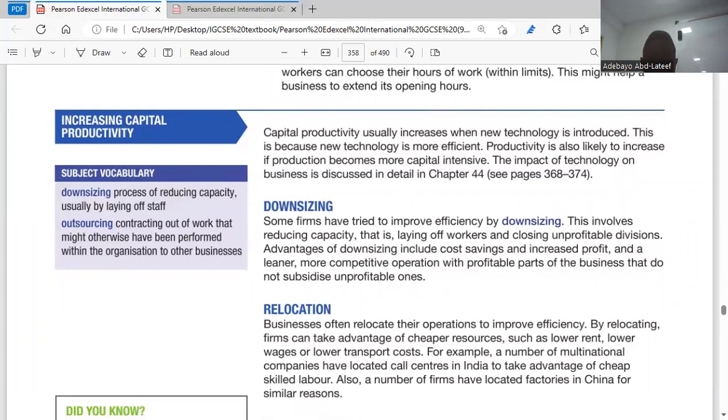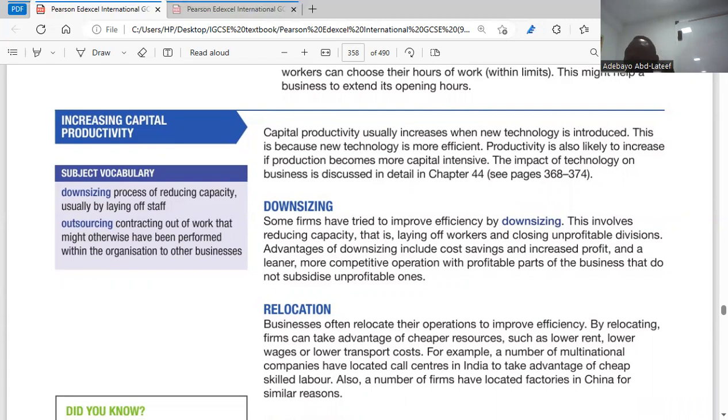Here, downsizing. They said some firms have tried to improve efficiency by downsizing. This involves reducing capacity, that is, laying off workers and closing unprofitable divisions. Advantages of downsizing include cost saving and increased profits, and a leaner, more competitive operation with profitable parts of the business that do not subsidize unprofitable ones. One of the ways in which capital productivity can increase is by downsizing. Here, you reduce the numbers of workers.